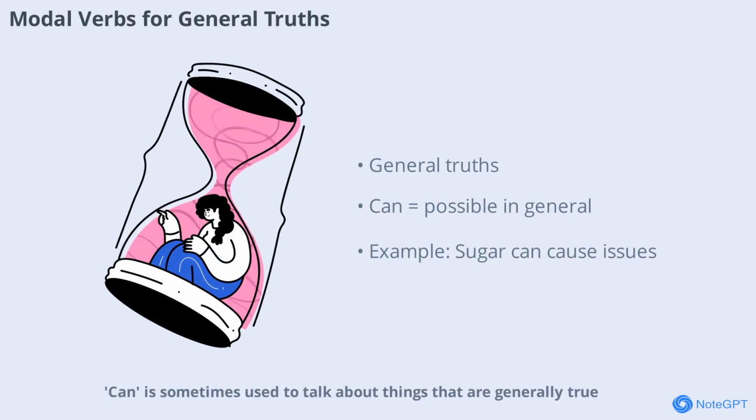Can is sometimes used to talk about things that are generally true. For example, too much sugar can cause health problems. This means it's possible in general, not just in one situation.